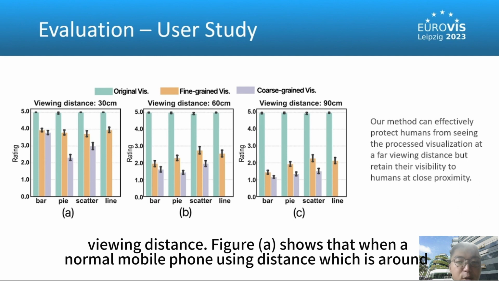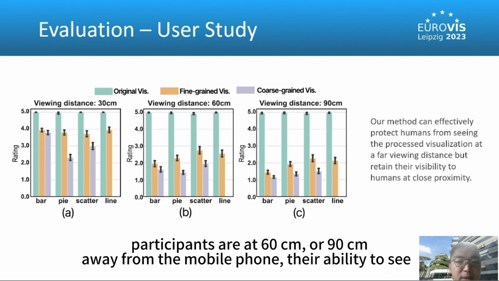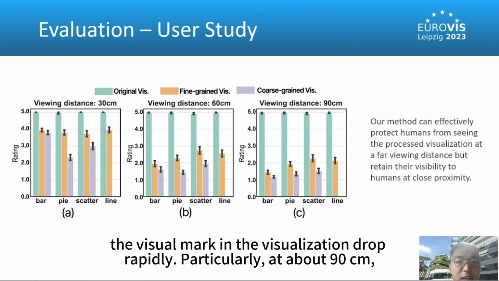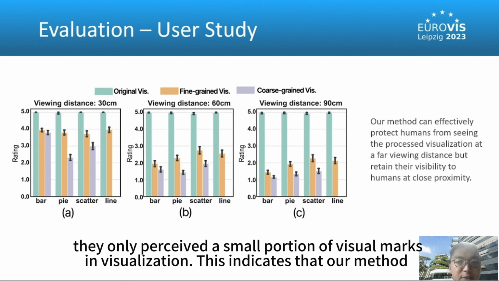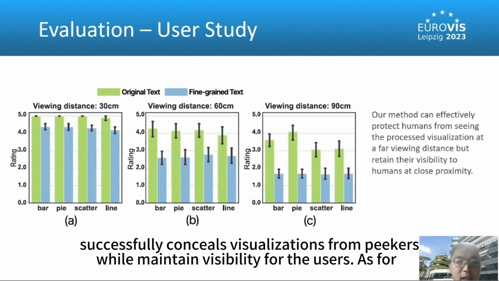Figure A shows that when a normal mobile phone using distance, which is around 30 centimeters, participants can see the visual marks without any difficulties. However, when participants are 60 centimeters or 90 centimeters away from the mobile phone, their ability to see the visual mark in the visualization drops rapidly. Particularly at about 90 centimeters, they only perceive a small portion of visual marks in visualization. This indicates that our method successfully conceals visualizations from pickers while maintaining usability for the users.